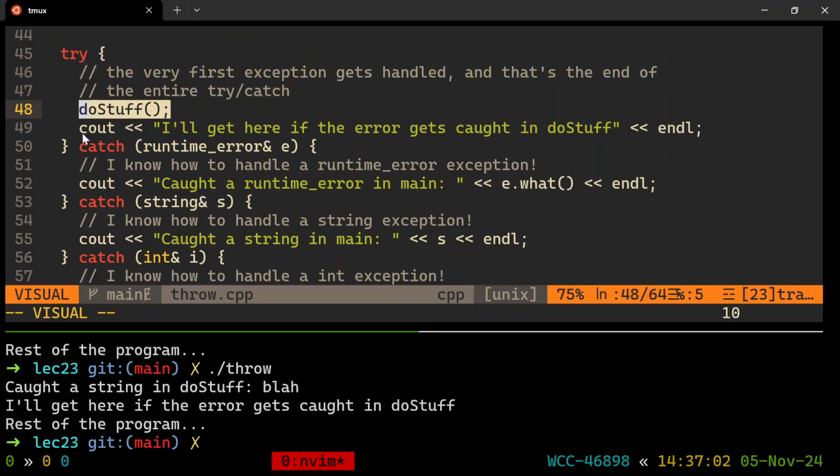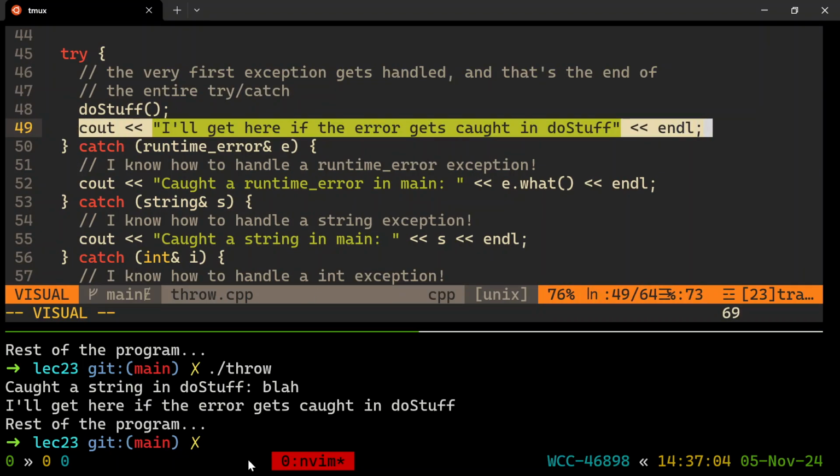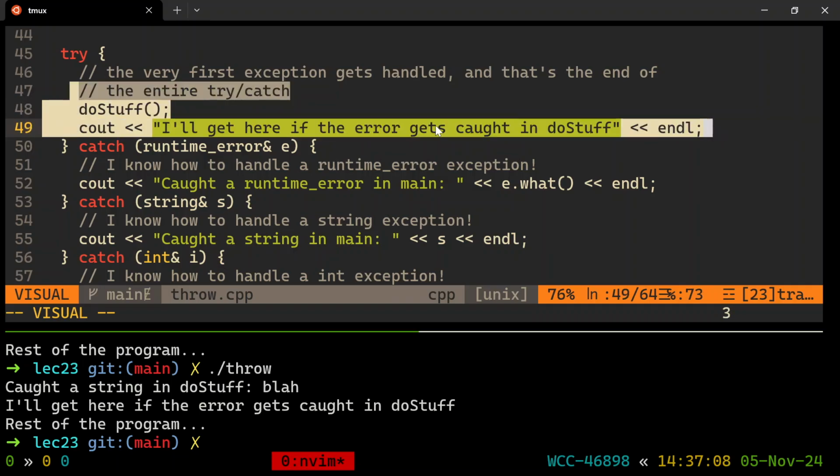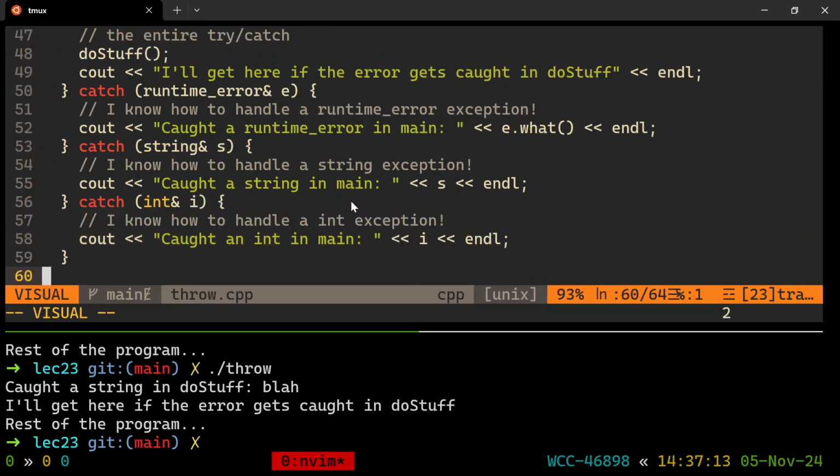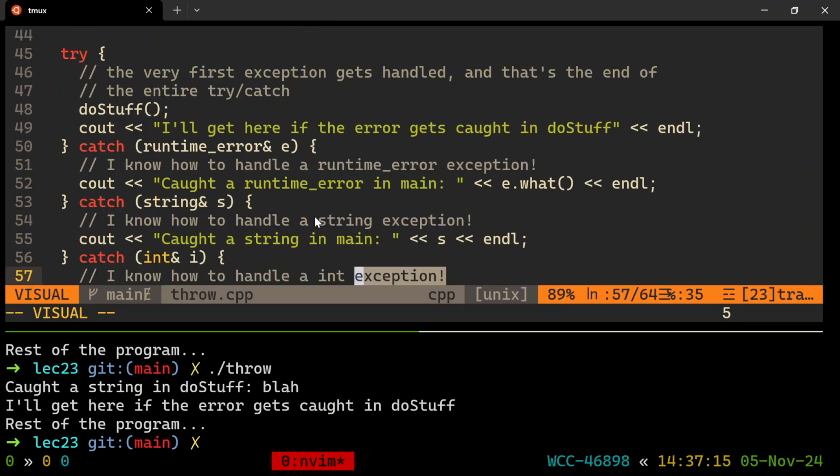So we run this line, the error did get caught in do stuff, and the whole try is over. We didn't need to go to any of the catch blocks. Rest of program. All right. Does that make enough sense? This is a program to play around with and mess with things to see how it changes.